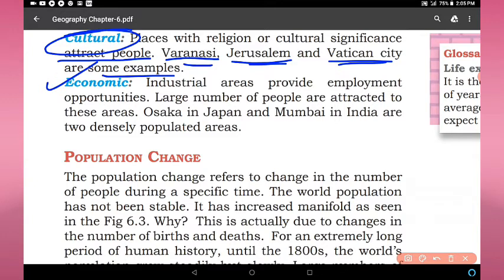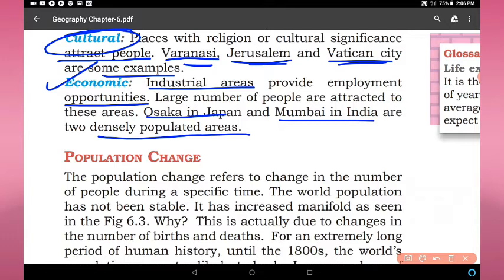Next factor is economic. Industrial regions provide employment opportunities. A large number of people are attracted to these areas. Osaka in Japan and Mumbai in India are two densely populated areas because economically these areas are giving a lot of opportunities to the people.